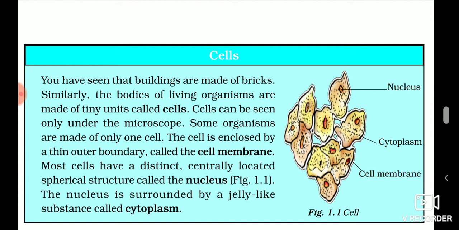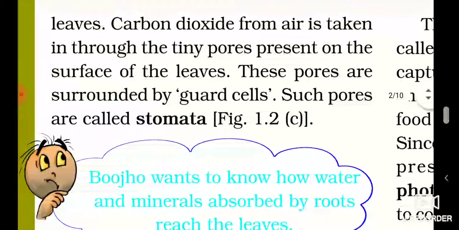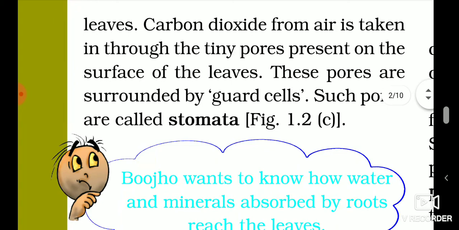Now photosynthesis in plants is carried out by these cells. There is chlorophyll present in the cells of these plants. So plants carry out photosynthesis in the cells. Leaves in the plants are called the food factories. So photosynthesis is carried out by leaves. Why only by leaves? Because of the presence of chlorophyll in leaves. Leaves have green color. This green color is due to the presence of chlorophyll in it.